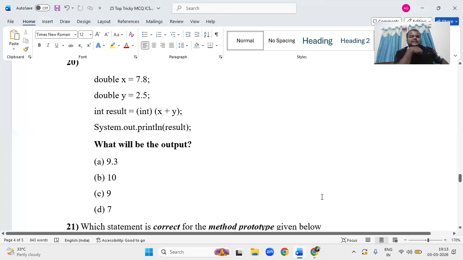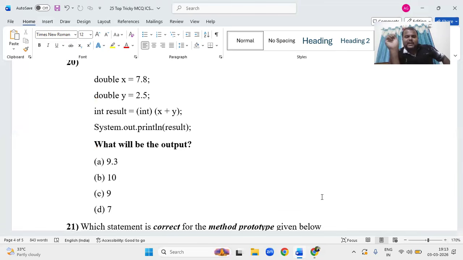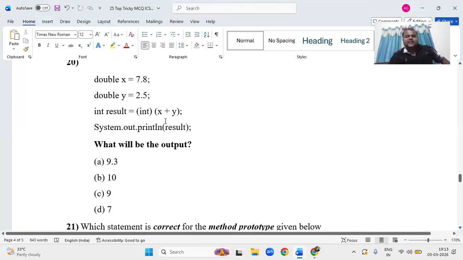Double x is equal to 7.8, y is equal to 2.75. This is explicit conversion. Here you are going to convert the double value into the integer of x plus y. x plus y means 7 plus 8? Don't take 7 plus 2, 9. That is not it. 7.8 plus 2.5, what happened?